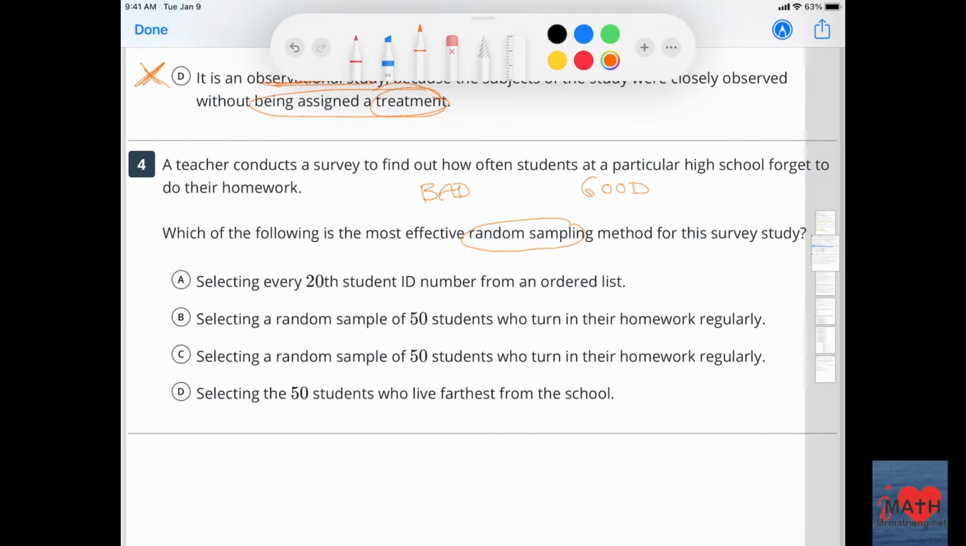A, selecting every 20th student ID number from an ordered list. Okay, it's systematic. Doesn't seem like there's any bias. That's a good one. B, selecting a random sample of 50 students who turn in their homework regularly. Okay, how about the people who don't do homework, right?